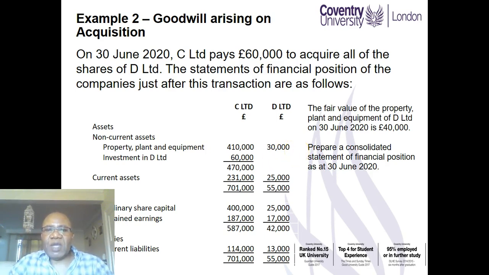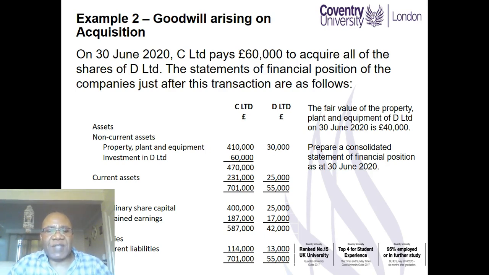However, we are told that the fair value of the property, plant and equipment of D Limited on 30th of June is 40,000. Now, if you look at the property, plant and equipment of D Limited at the date of acquisition, you will find that this is 30,000. So therefore, there is an increase in fair value of 10,000. We call this 10,000 fair value adjustment.